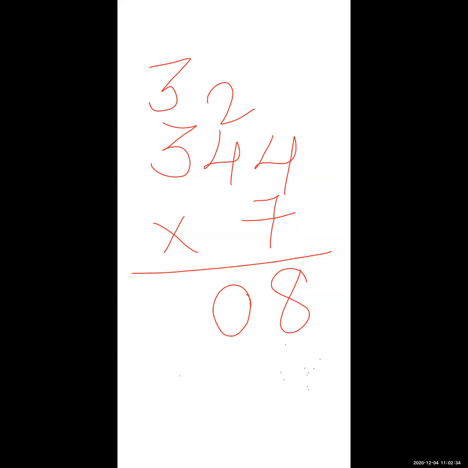So 7 3s are 21. 21 plus 3 is 24. Very nice. So your correct answer is 2408. The correct answer is 2408. Clear, everyone?